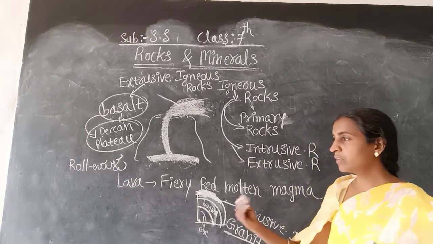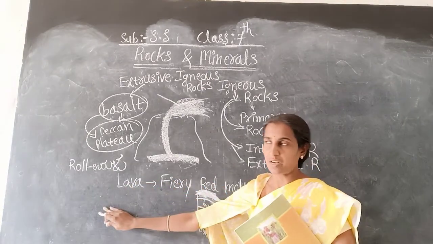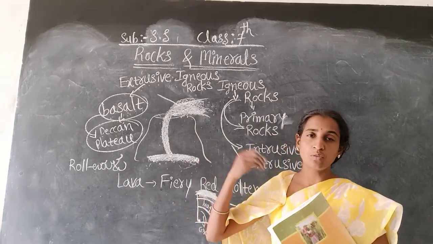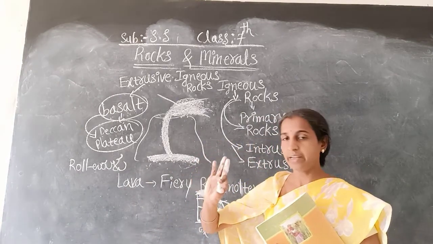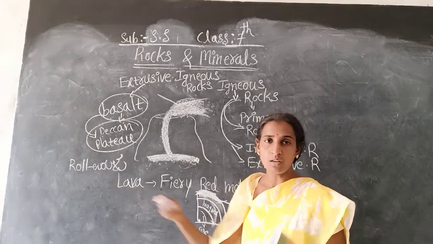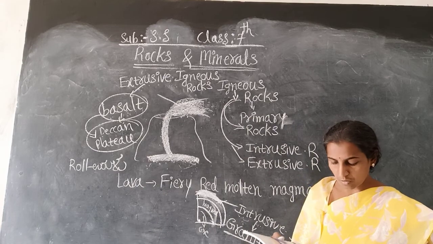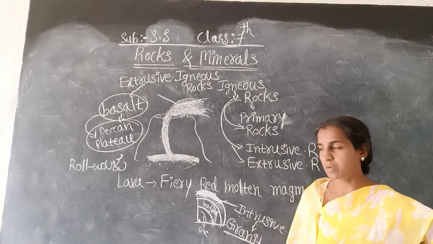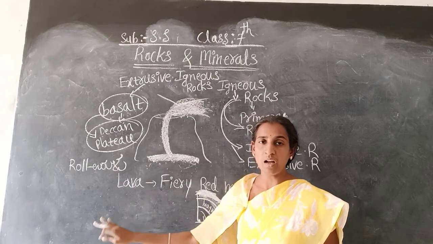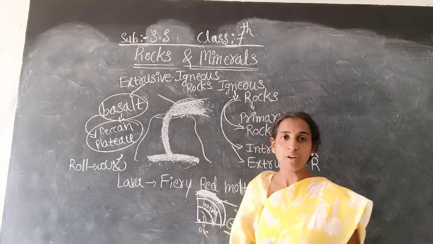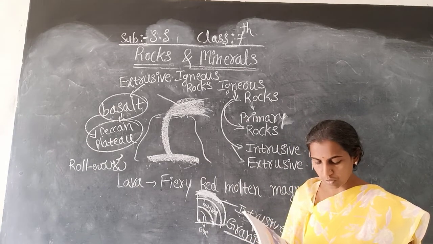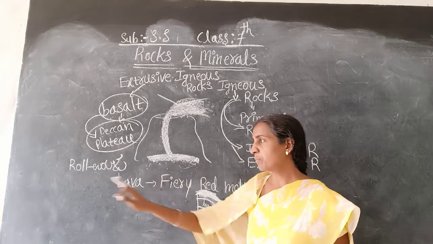Fragments means ತುಂಡುಗಳು, pieces. Rocks are also broken down into small fragments. So that point you want to remember.